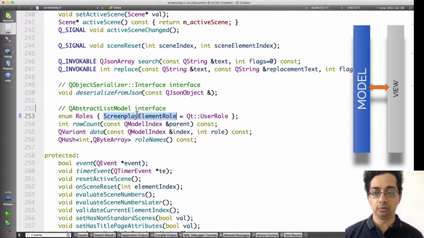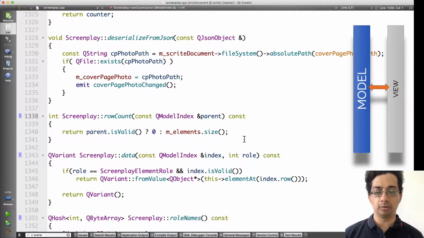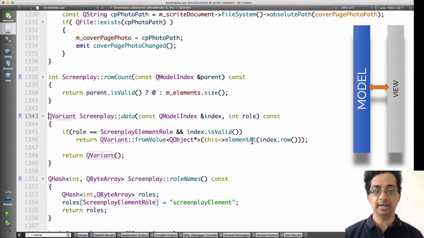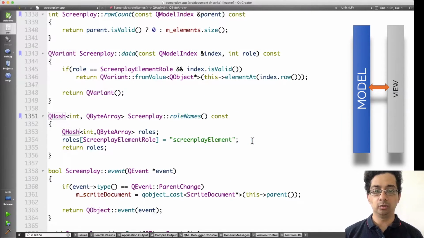The screenplay class implements the QAbstractListModel interface. We're defining a new role called the screenplay element role. That's the agreement between our model and the QML UI. QML UI queries for screenplay element roles from this model. So if we look at the implementation of rowCount, it returns the number of screenplay elements in the screenplay. The data function returns the screenplay element object itself against the requested row. And roleNames maps the screenplay element role to the screenplay element role value inside the screenplay model.